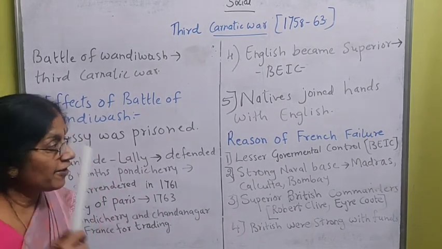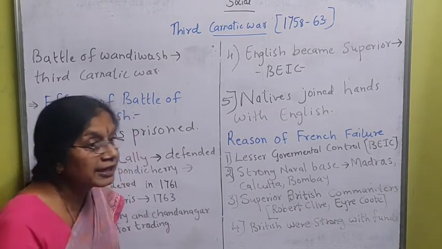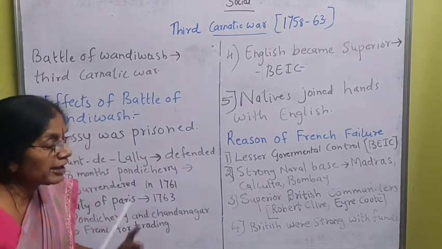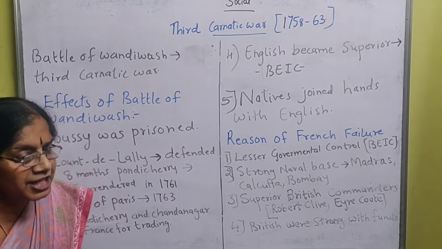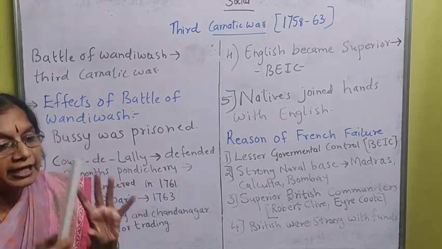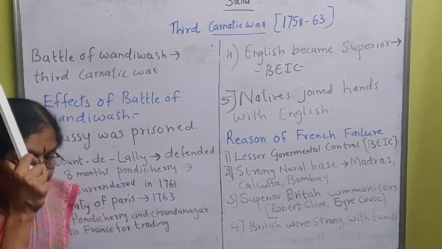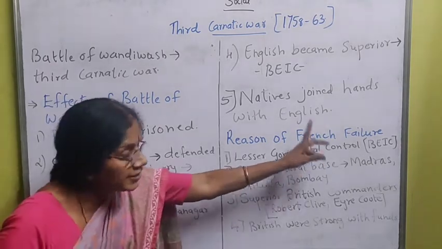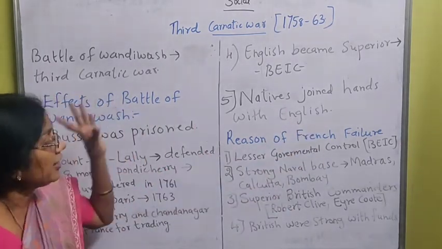But the French East India Company was a government company. They were not able to take sudden decisions. They had to wait, they had to ask, and then they were able to take the decision. That was the first reason for the failure of the French in the Battle of Wandiwash.